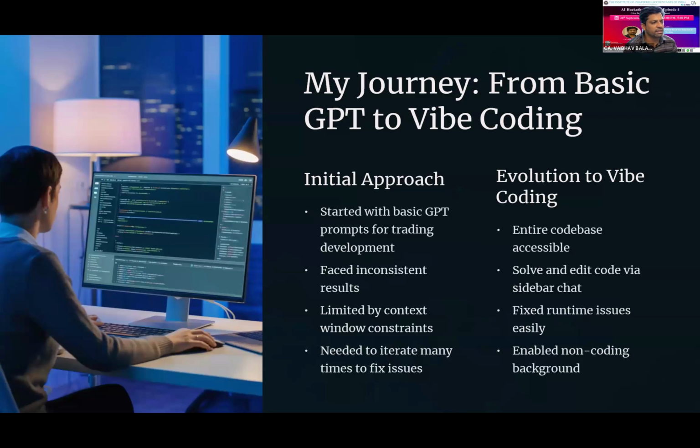With that aim, I started to develop the application using Python. I started my journey with several GPTs, and then moved to a vibe coding platform because of certain constraints and limitations. I found the best solution while working with the vibe coding platform, as it keeps the entire code base accessible.